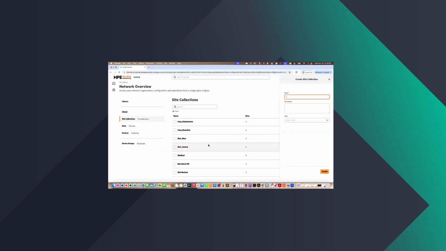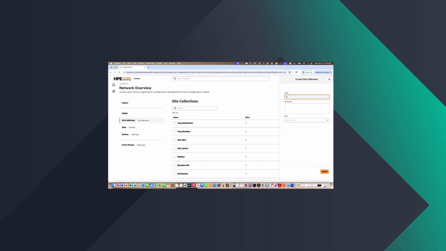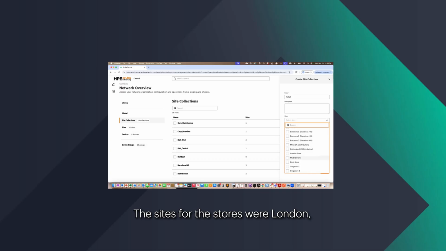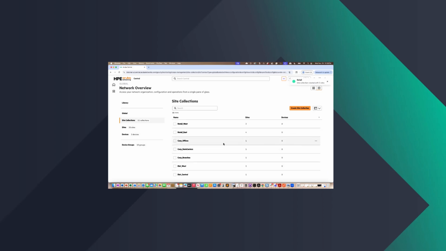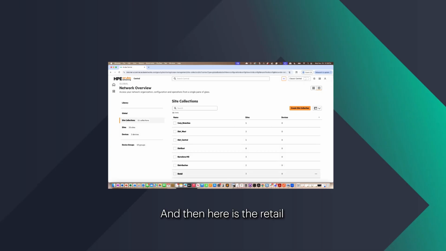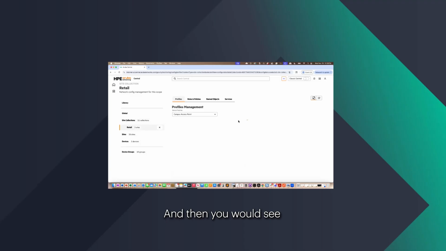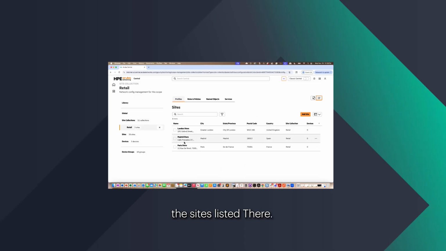Retail. So by creating the site collection here, selecting my sites, the sites for the stores were London, Madrid, and Paris. Create. And then here is the retail site collection, and you would see the sites listed there.